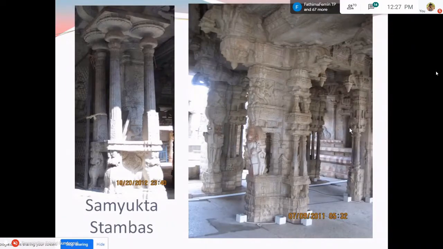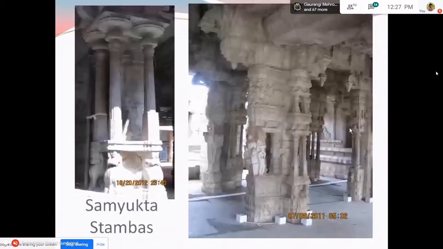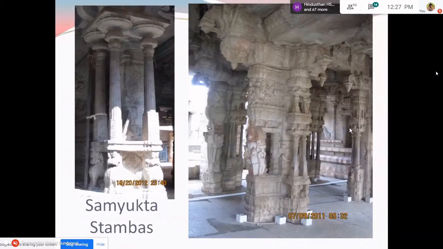As I mentioned, the texts have a lot of categories, types, and subtypes of these pillars also. As this is a very general introduction into temple architecture, I would like to stop here with the Dravida architecture.